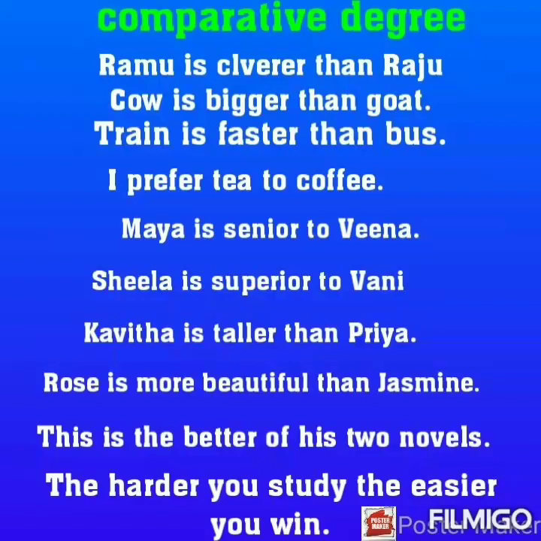Kavita is taller than Priya. Rose is more beautiful than Jasmine. This is the better of his two novels. The harder you study, the easier you win.